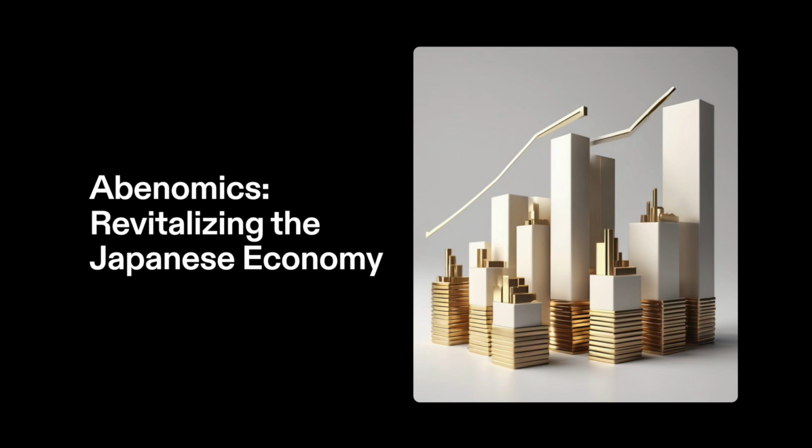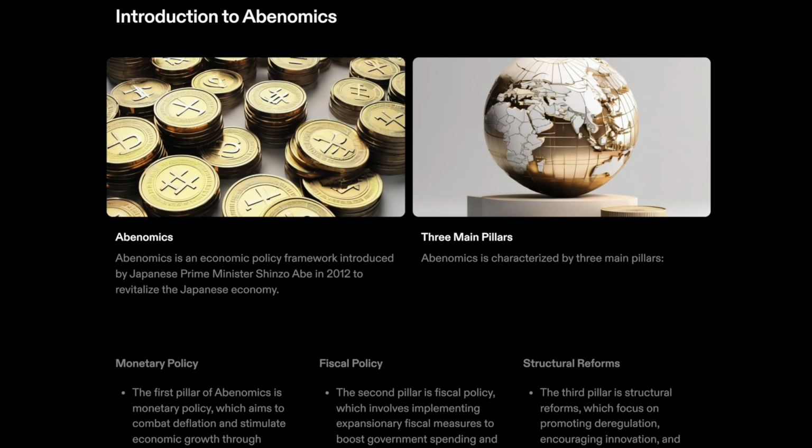Abenomics is an economic policy framework introduced by Japanese Prime Minister Shinzo Abe when he came into office in December 2012. The term Abenomics is a portmanteau of Abe and economics. This policy framework aimed to revitalize the Japanese economy, which had been experiencing prolonged stagnation and deflation for many years. Abenomics is characterized by three main pillars.